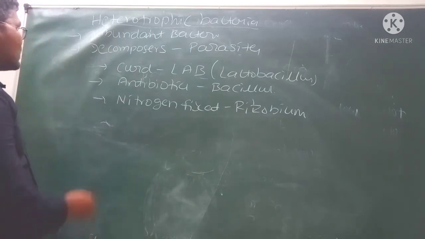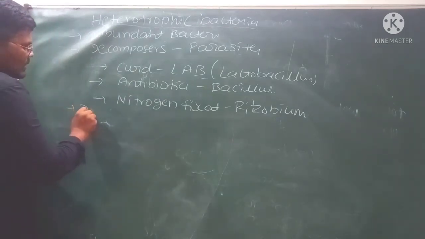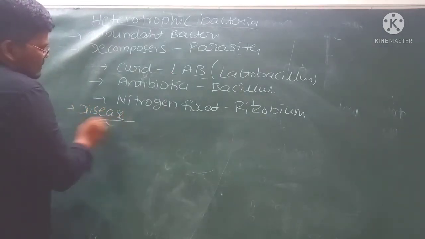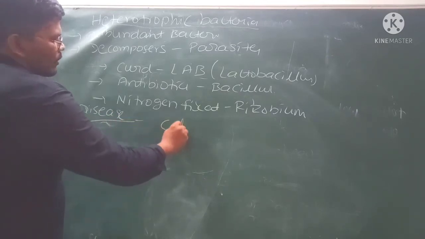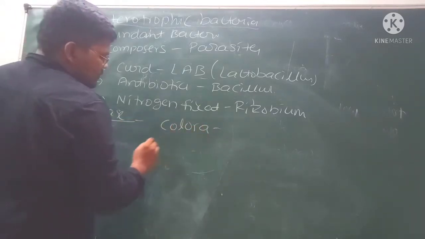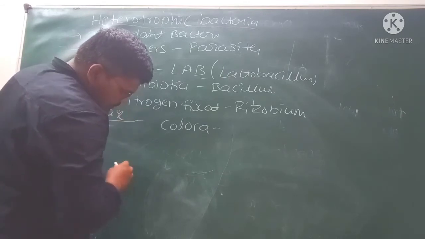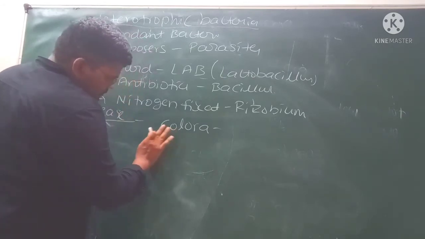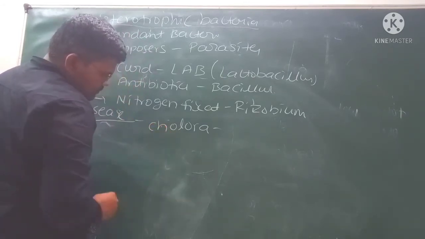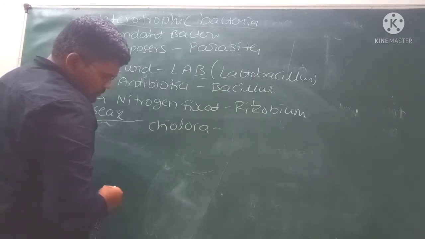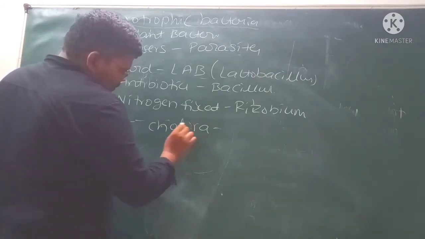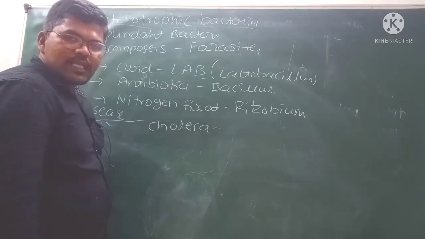Then they may also cause diseases. Heterotrophic bacteria can cause diseases. Example for that is cholera.